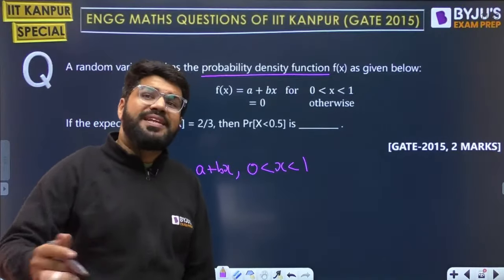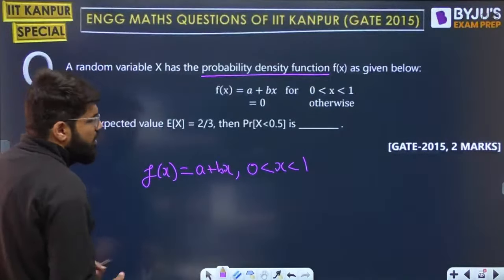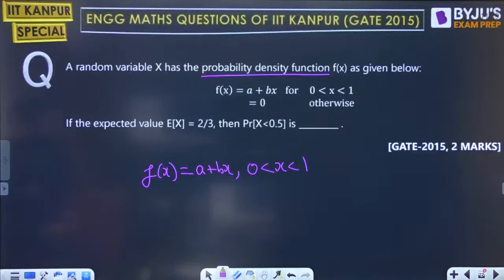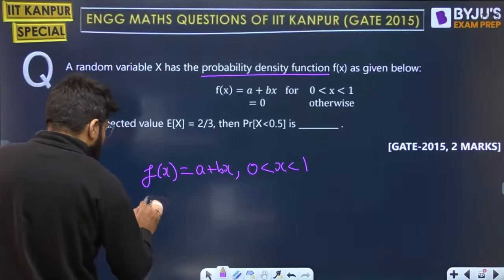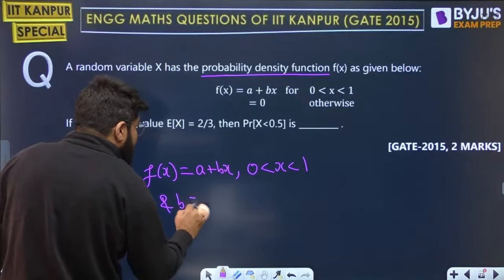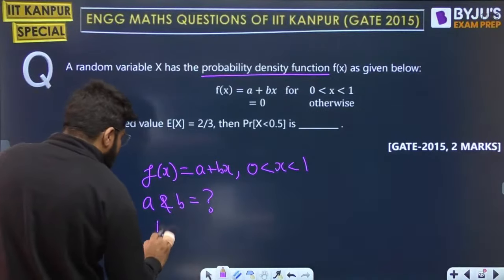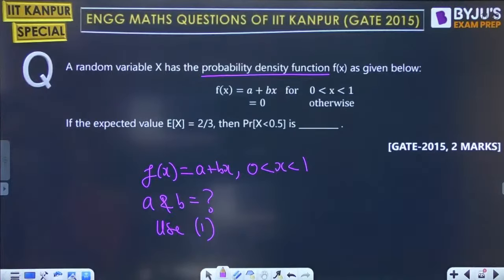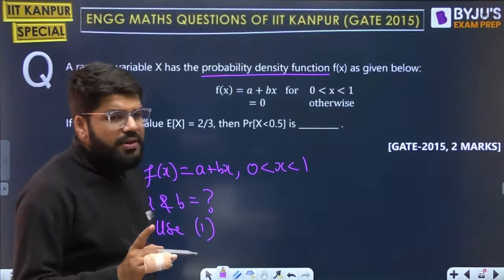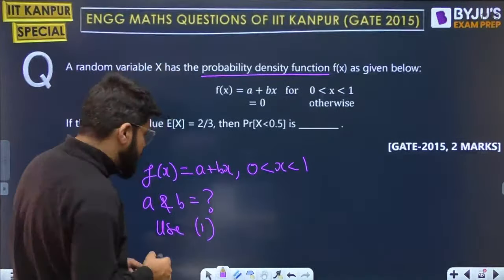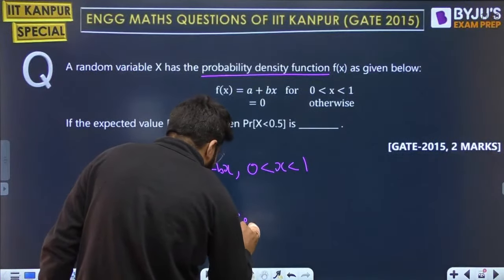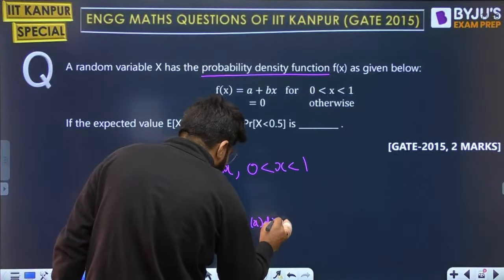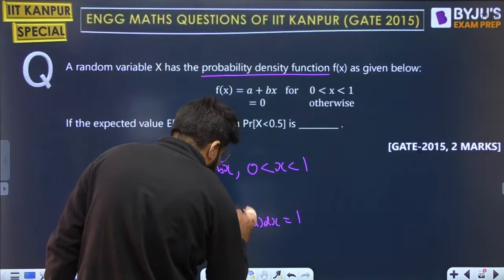So what is one more equation that by default you can use? What is the value of a and b? That is unknown. For that you will use two things. Number one, we will use the mean, but it's a PDF and we know that area under PDF is always unity, or we know that integration of fx dx is always 1.